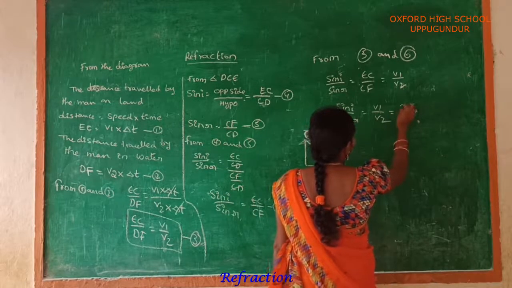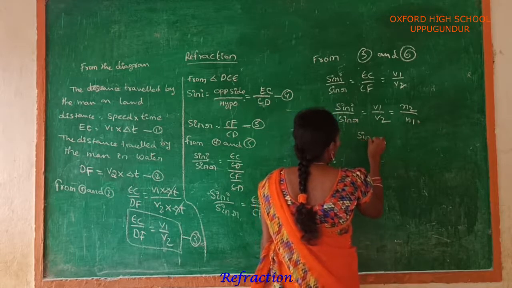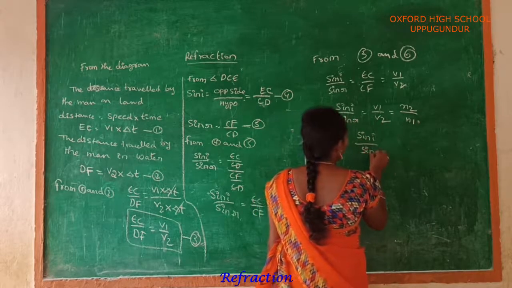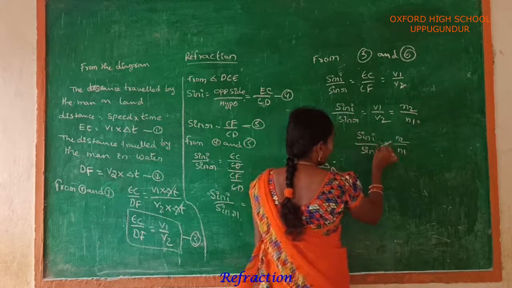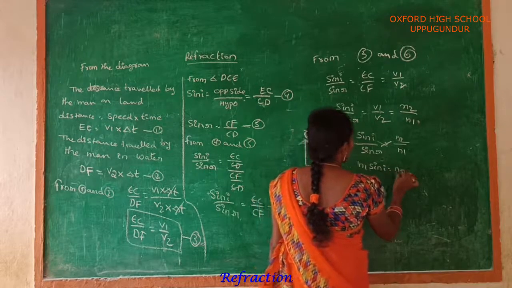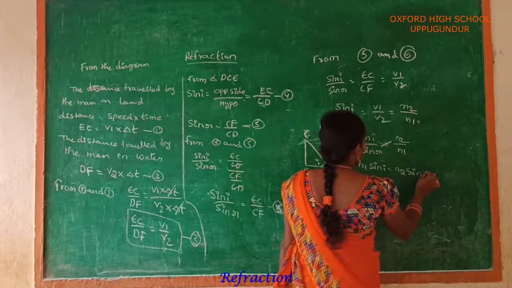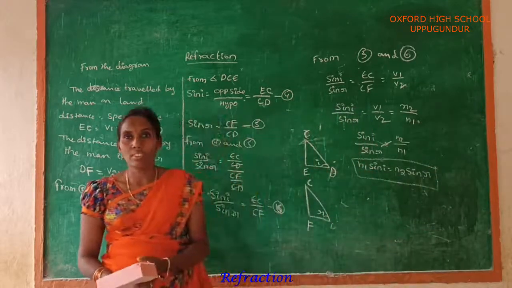This is also equal to N2 by N1. So sin I by sin R is equal to N2 by N1. Apply cross multiplication: N1 sin I is equal to N2 sin R. This is Snell's law: N1 sin I is equal to N2 sin R.